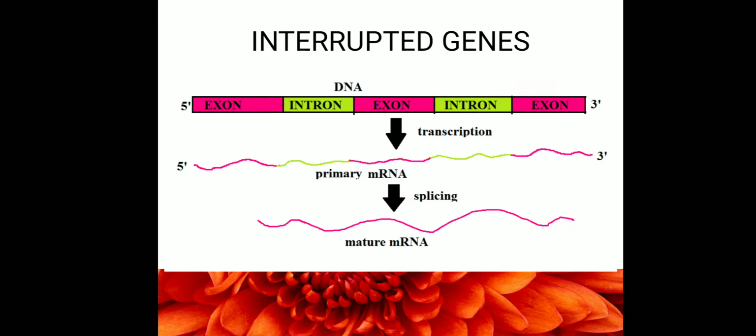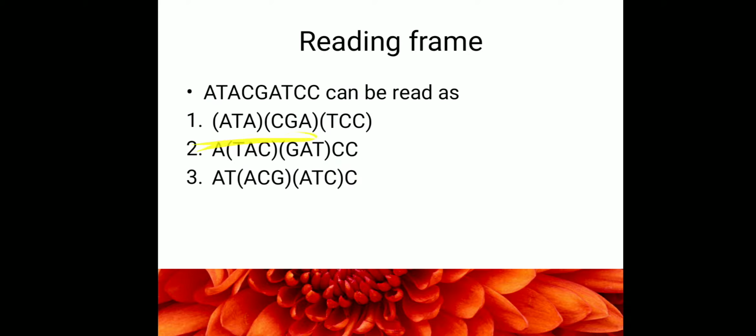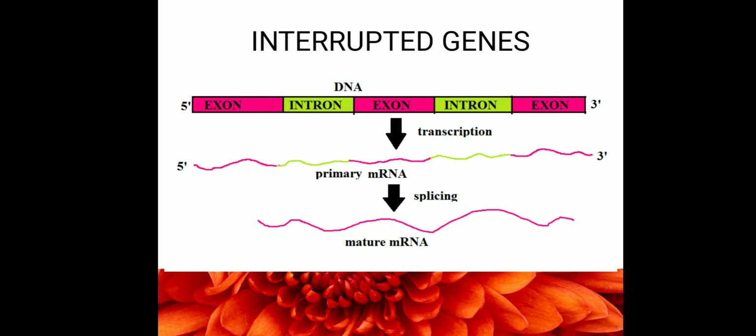In an interrupted gene, the number of exons is more than the number of introns. The number of exons that is present will be more than the number of introns. Transcription of these interrupted genes yields an RNA, which we call mRNA, which contains both exon and intron sequences. Now this type of mRNA which copies both exons and introns, we call it the primary transcript.